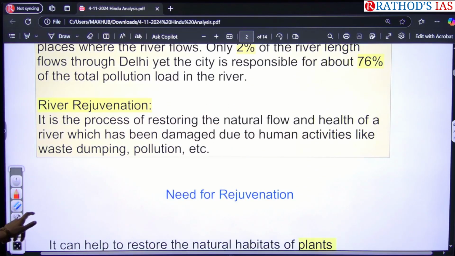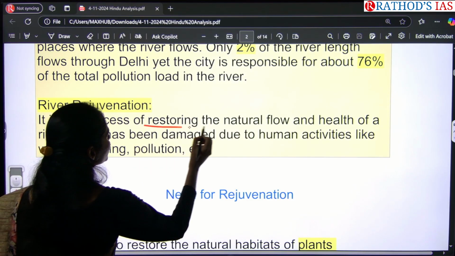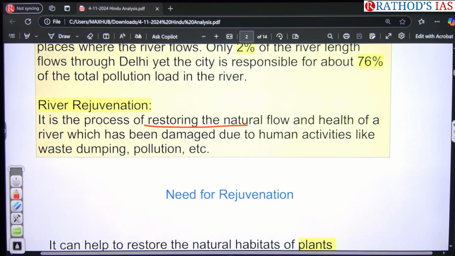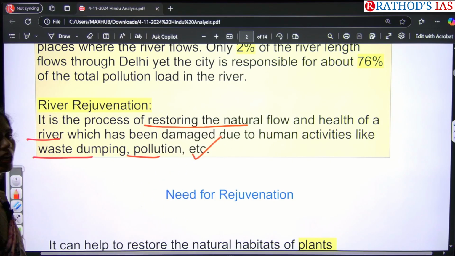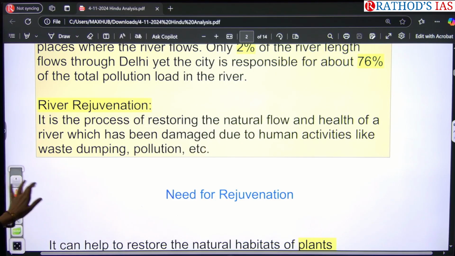So for this, here we are going for even river rejuvenation projects as well. Especially in these projects, we are focusing on restoring the natural flow as well as the health of the river, which has been damaged due to human activities like waste dumping, pollution, etc. So why do we have to go for this rejuvenation of these polluted rivers?